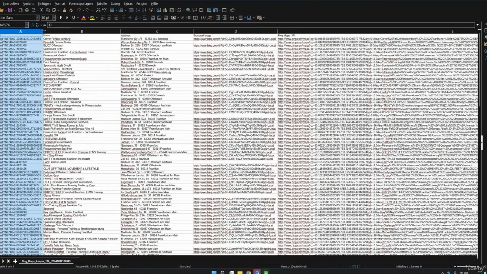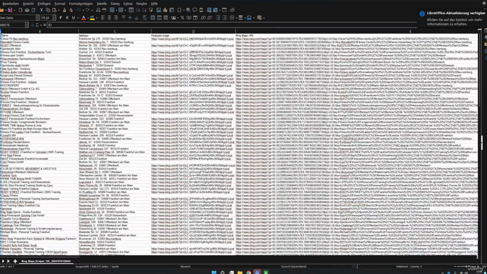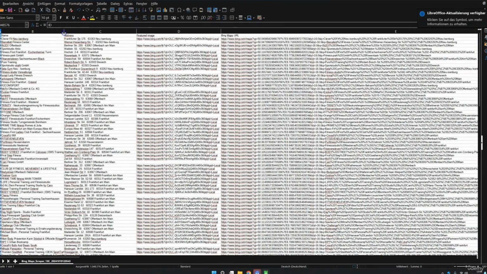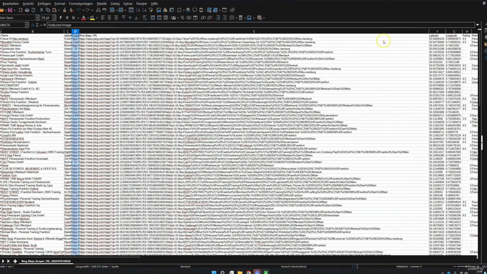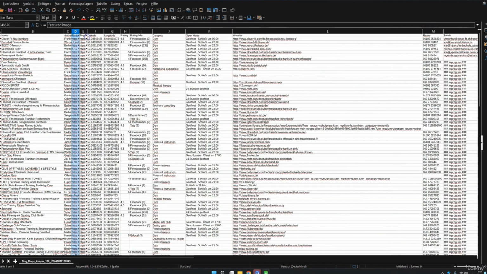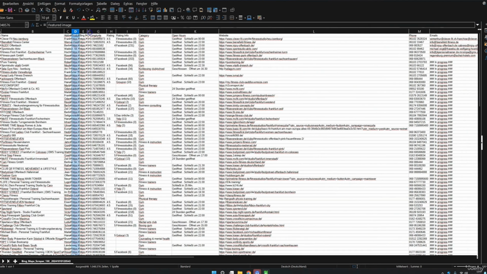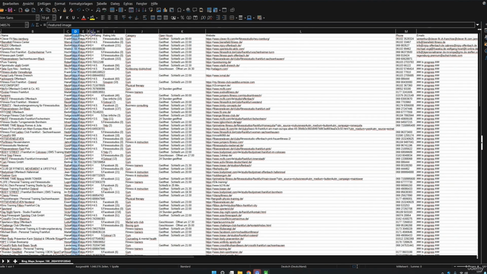To make this as simple as possible, I'll make the ID list tiny, the name a bit smaller. The address, as we said, we don't need, so very small. We don't need the images either, so very small as well. And those two, we don't need the image URL at all, latitude and so on. So you don't need most things. What I might actually keep an eye on here is the name, the rating. For example, if you only want to sell to studios that have 4.5 or higher, you can find your way around here very quickly. You can also keep the category. They are gyms or kickboxing gyms, depending on whom you want to sell to.